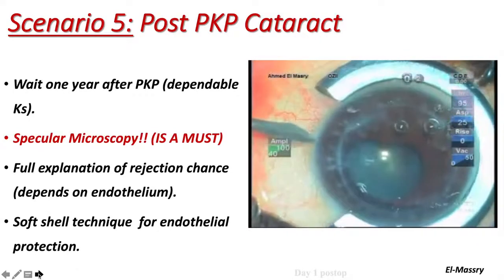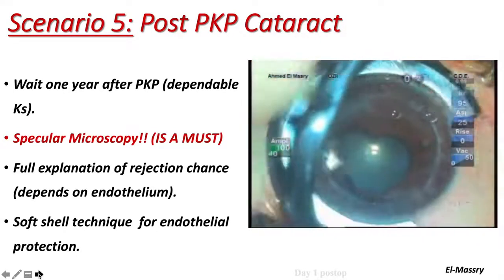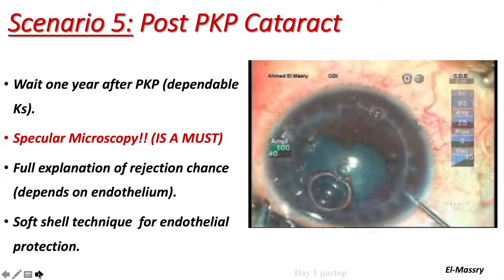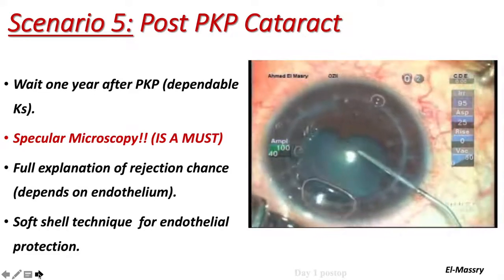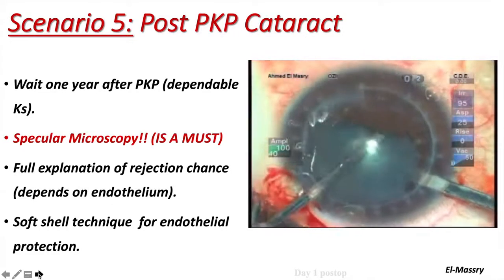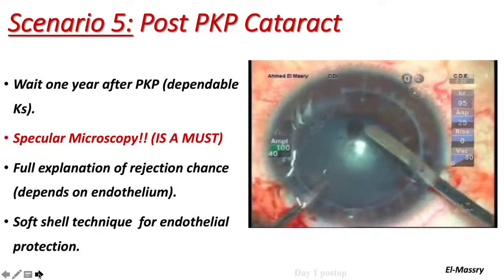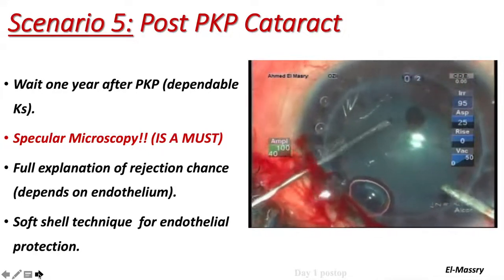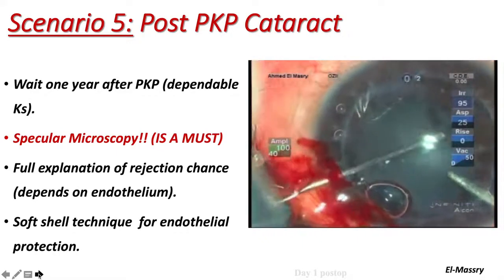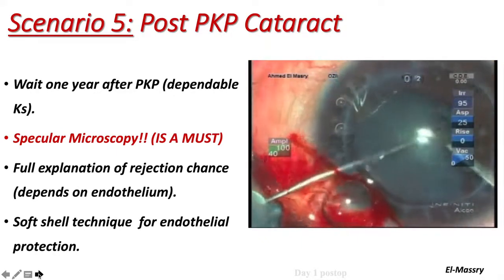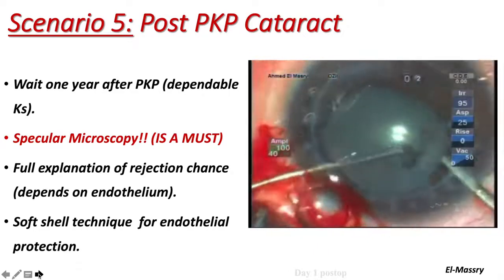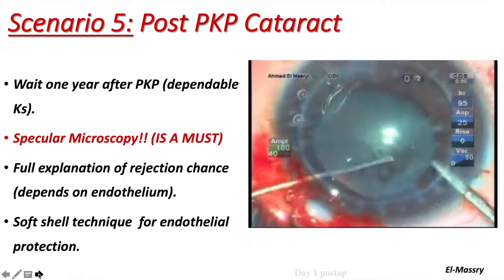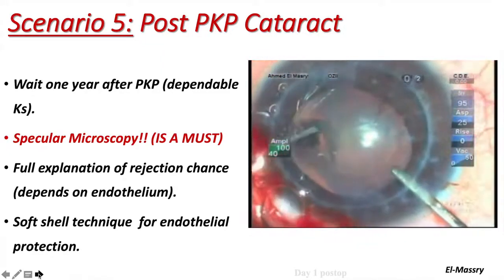The fifth scenario is the patient after PKP, as you see here. Again, a young patient with fungal infection, the usual story. She did PKP, and after a year she had cataract, sutures had been removed, and we did specular microscopy, which is a must to evaluate the corneal endothelium. And we have to fully explain to the patient that rejection could happen, because we are intervening with a cornea that shouldn't be touched, and this depends on the endothelium of the cornea.